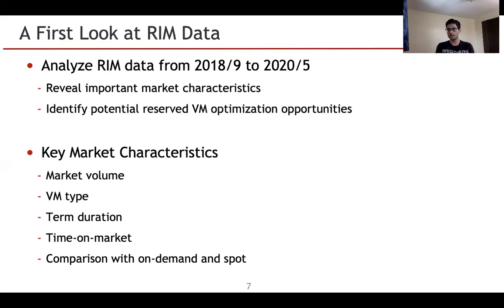In terms of our analysis course, first we look at market volume across multiple regions, then we zoom in onto the most popular region and look at what the popular VM types are. Afterwards, we look at how the term duration affects both the listing volume as well as the individual listing price of each VM type. Then we look at how supply and demand are related in the reserved instance marketplace. And finally, we compare reserved instance marketplace prices to on-demand and spot prices as well.